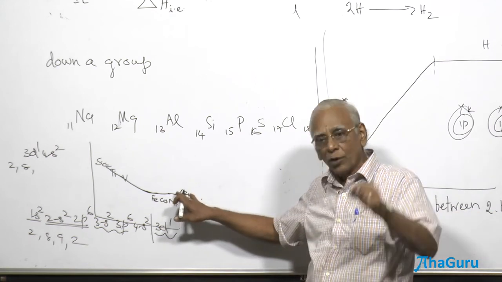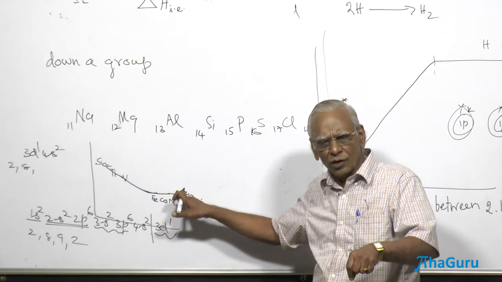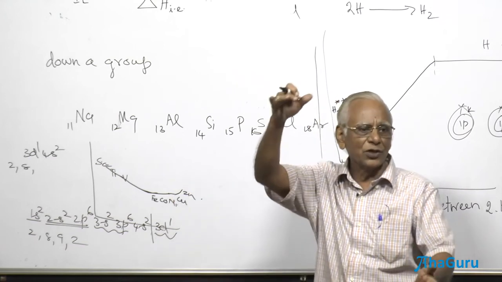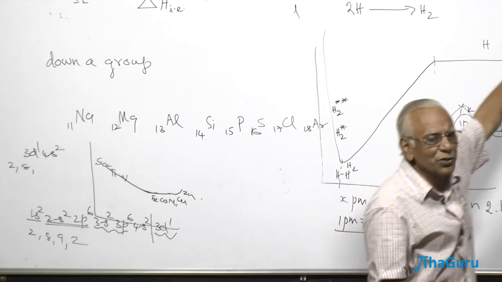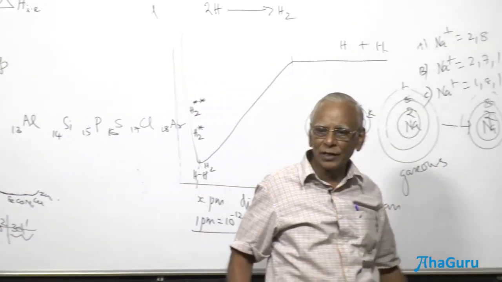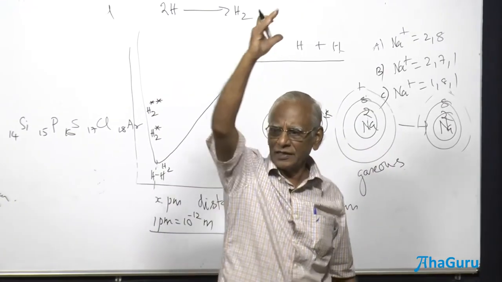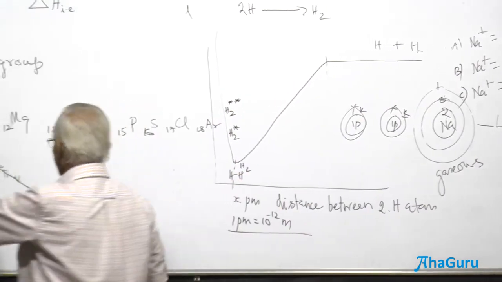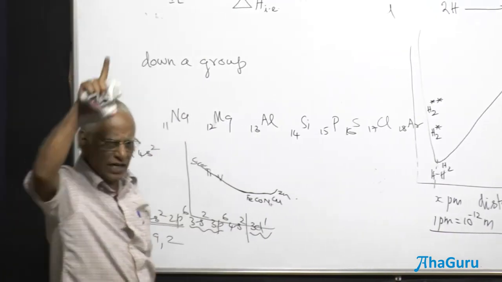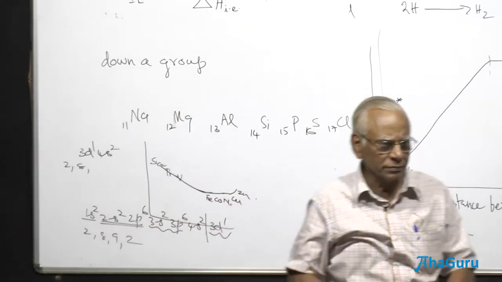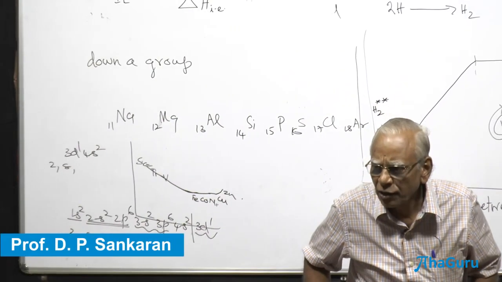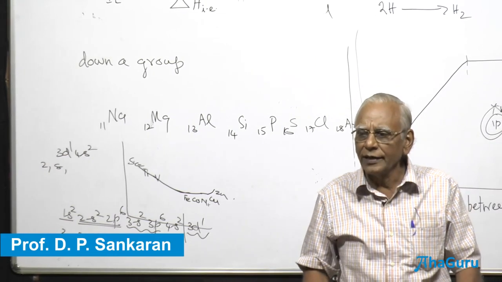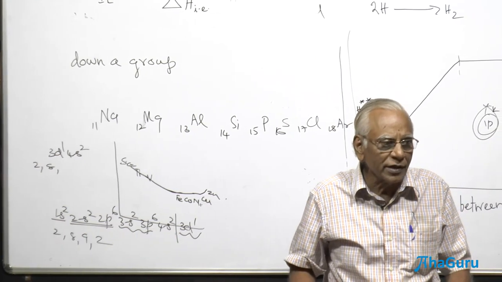And the repulsive forces are more than the attractive forces, so it bulges out, similar to what we said in the case of helium, neon, argon, krypton, etc. In any period, there is a slight increase in atomic size. Therefore, because the size decreases, ionization enthalpy should increase along a period.